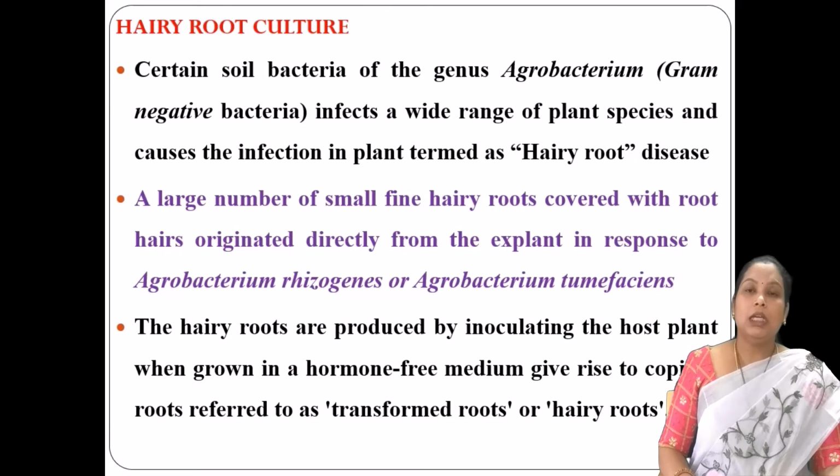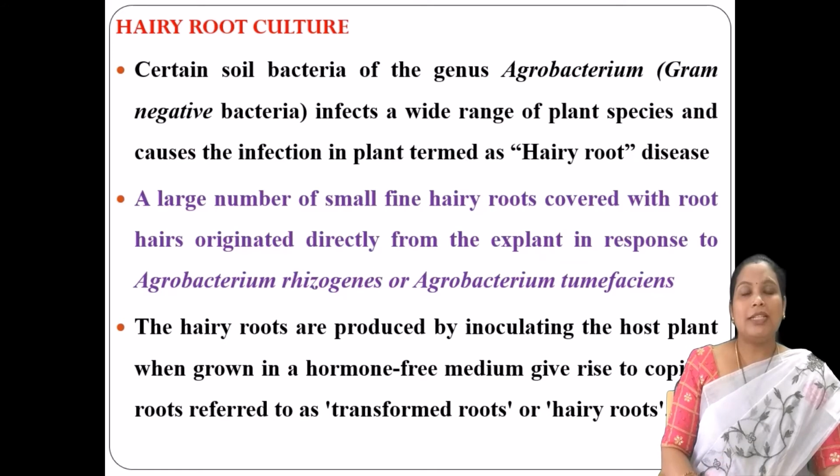Initially, it is a kind of disease which has been caused by Agrobacterium rhizogenes and Agrobacterium tumefaciens. But with the help of such responses, we are developing new plants, or plenty of fruits which are disease free.